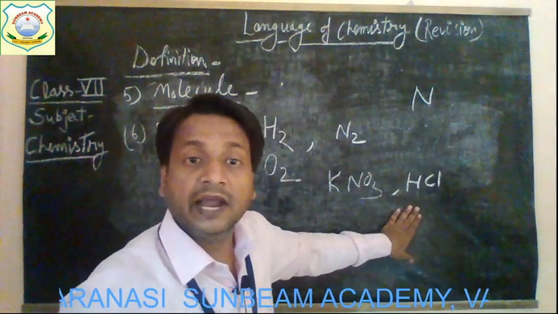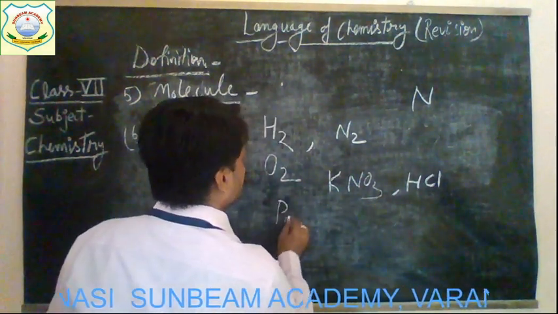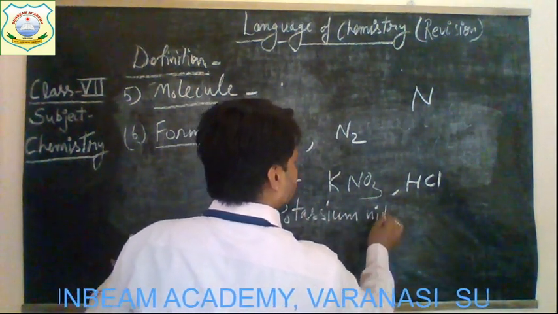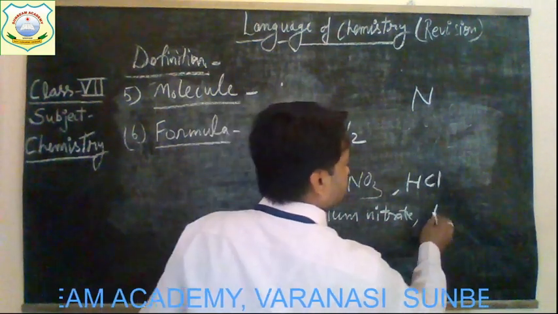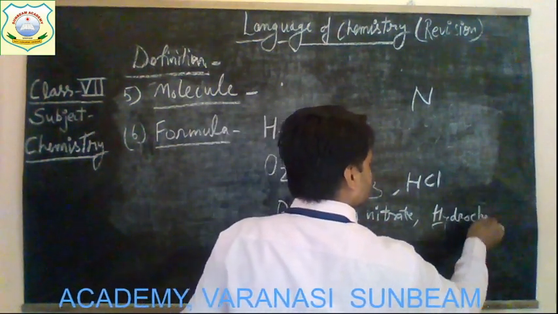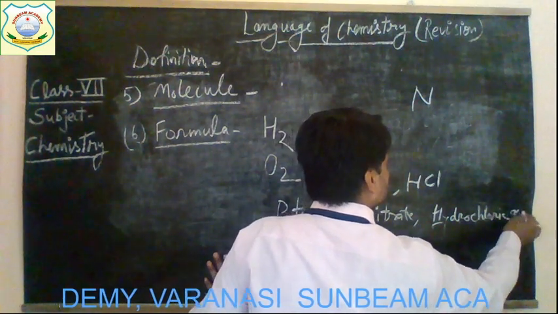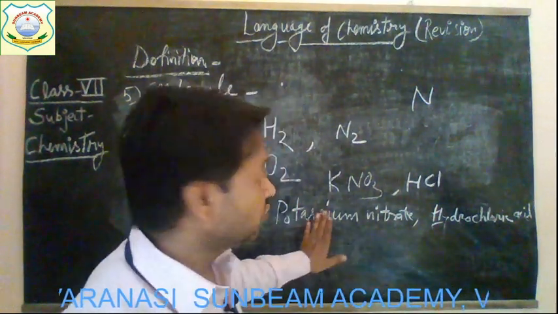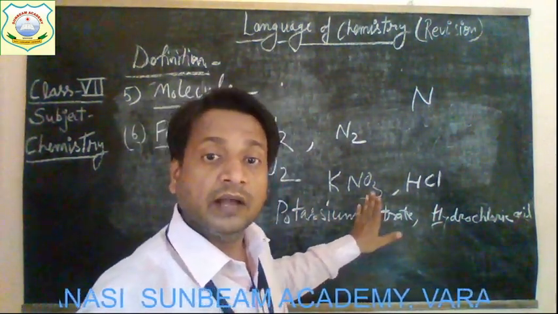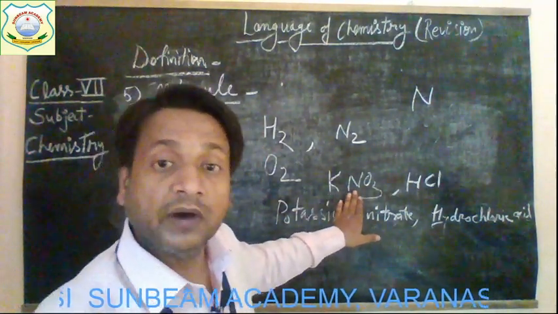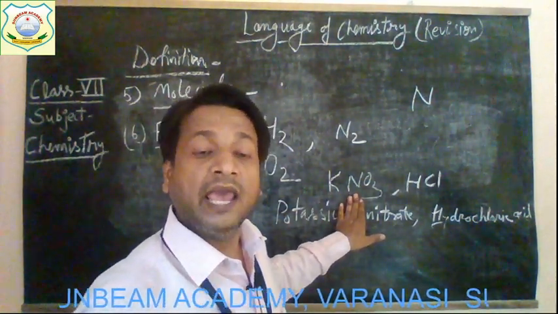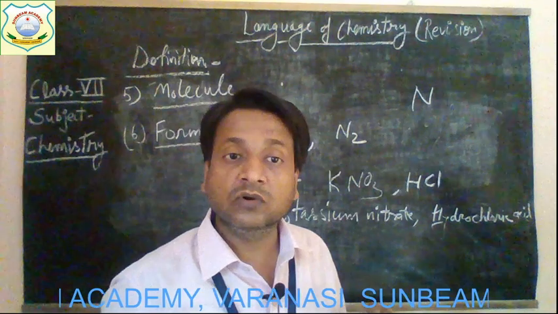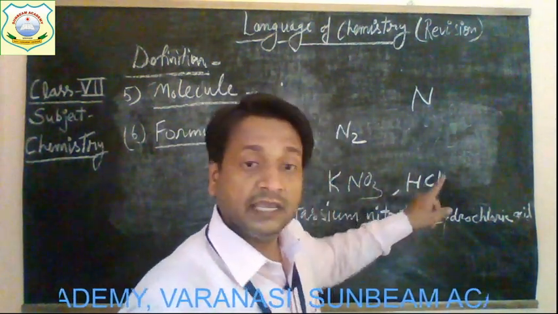HCl, this is hydrochloric acid. So potassium nitrate, hydrochloric acid, etc. They are the formulas of one compound. So you can say that one molecule of potassium nitrate has the formula KNO3. One molecule of hydrochloric acid has the formula HCl.